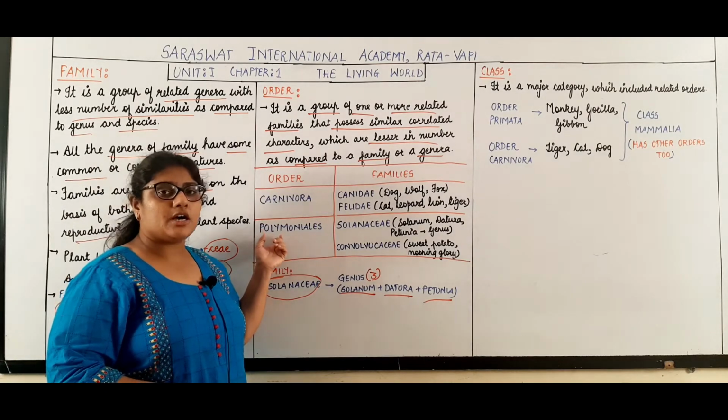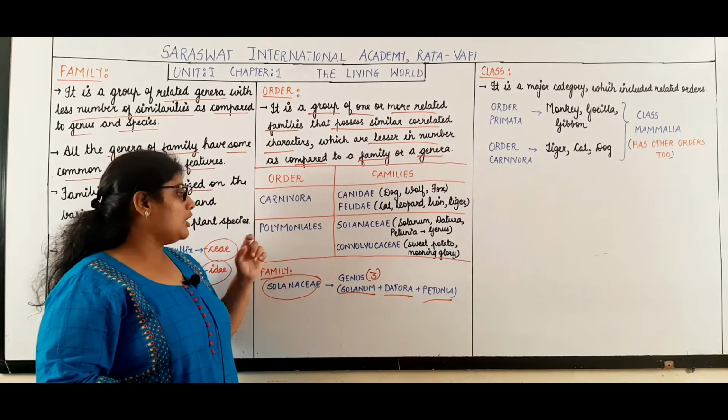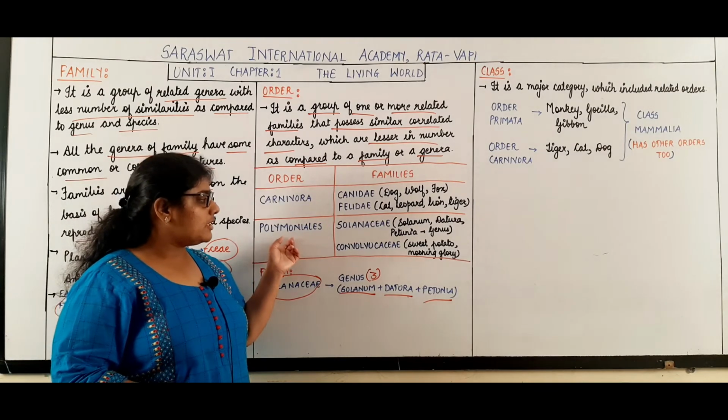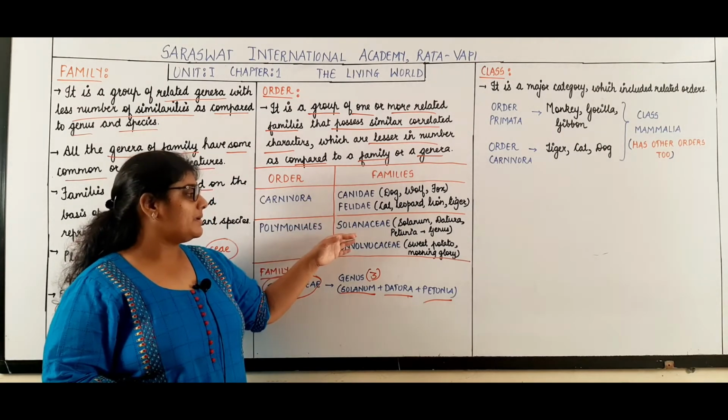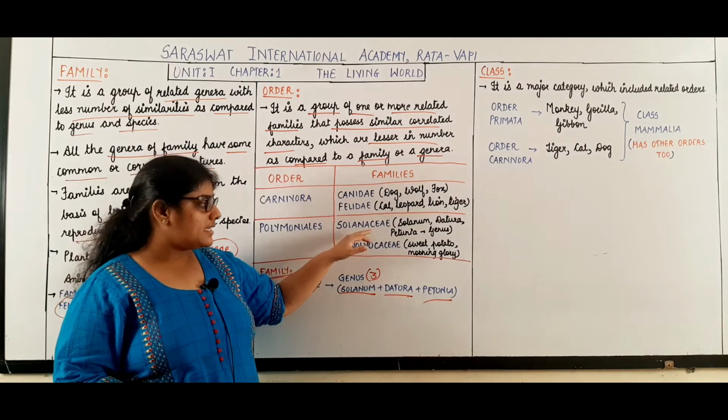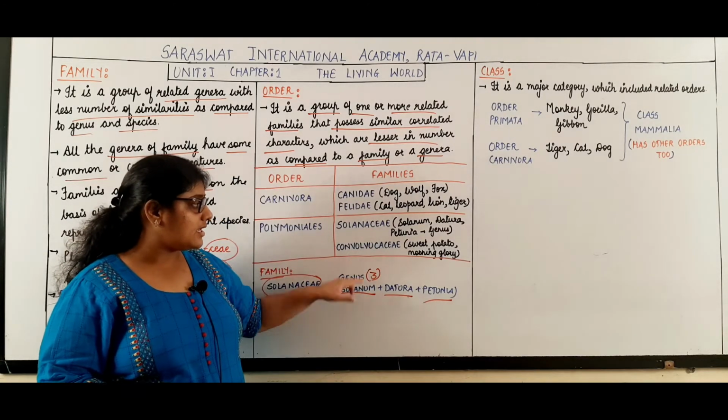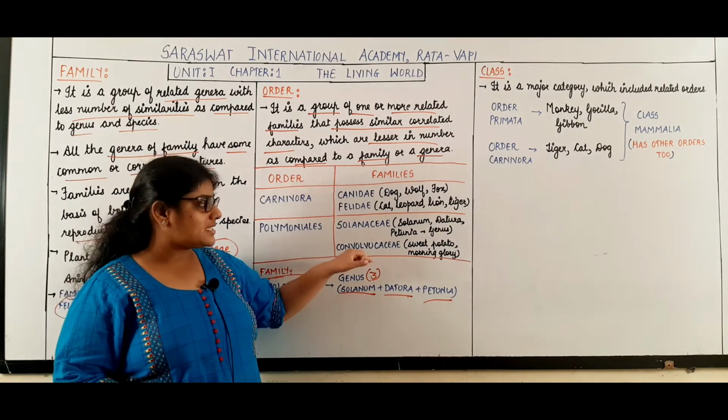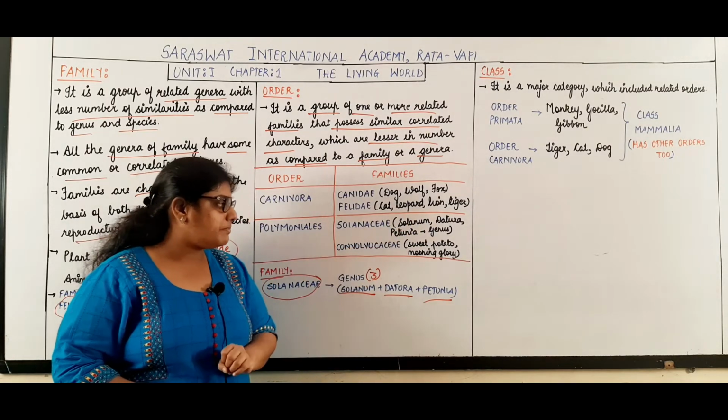Same way we will talk about the plant order Polemoniales. Now this Polemoniales includes two families. One is Solanaceae. This Solanaceae I mentioned earlier. It includes how many genera? Three genera: Solanum, Datura and Petunia.